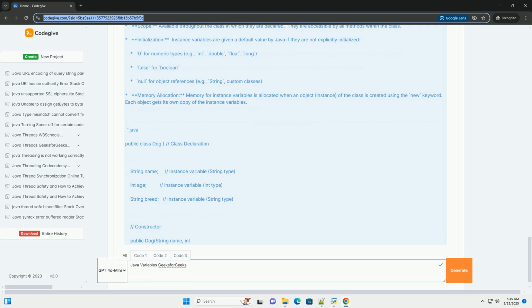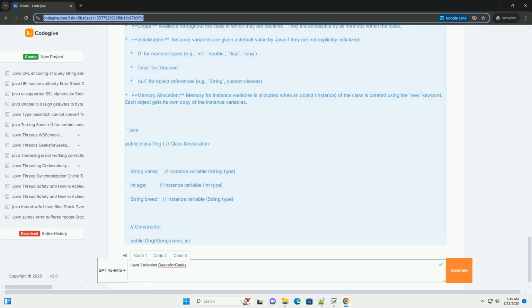Important considerations. Type compatibility: when assigning a value to a variable, make sure the data type of the value is compatible with the data type of the variable. Type conversion, casting: you can sometimes convert a value from one data type to another, example from int to double. This is called casting. Null pointer exception: be careful when working with reference data types. If you try to access a member of a null object, you will get a null pointer exception. Example of type casting.